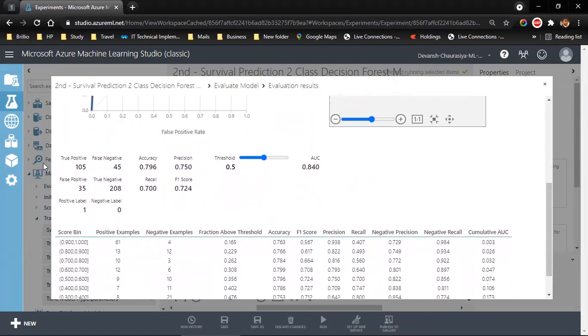okay, this is our confusion matrix. True positive, we expected them to survive and they survived. We expected them to die, sorry, not survive, and they actually not survived. We expected them to not survive, they survived.